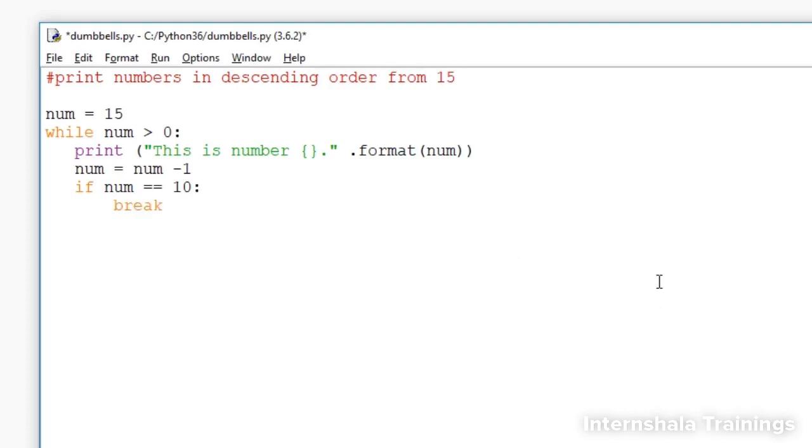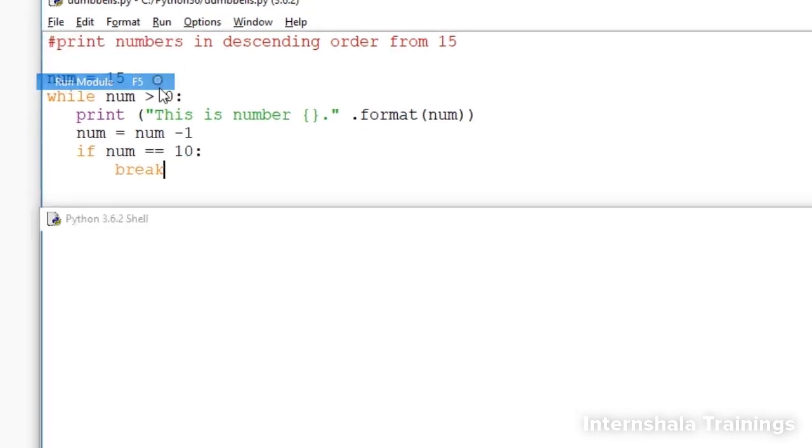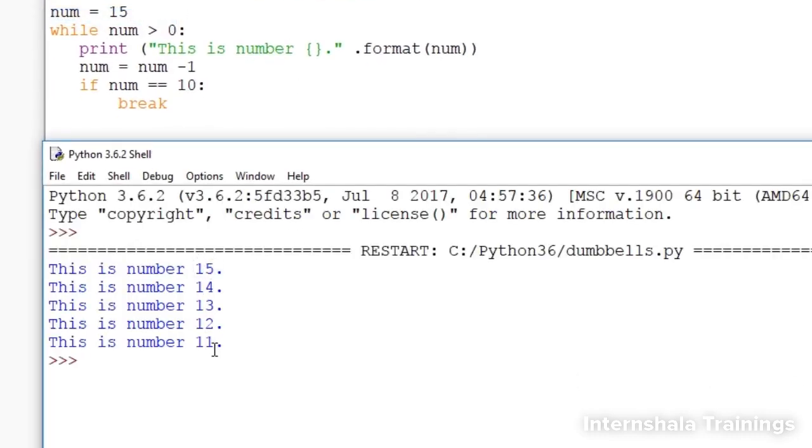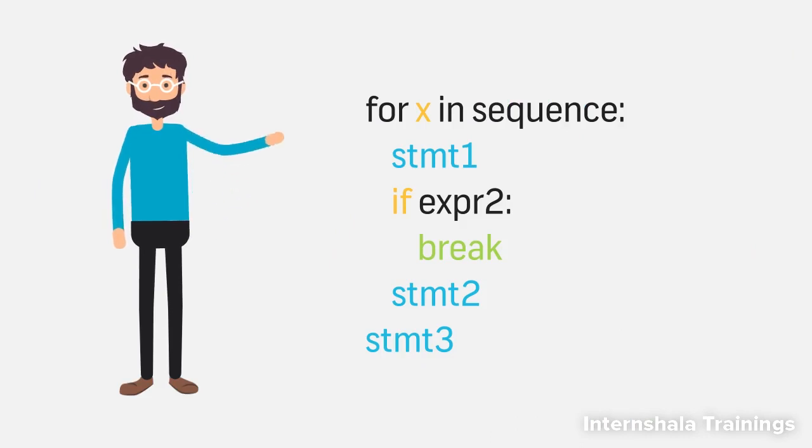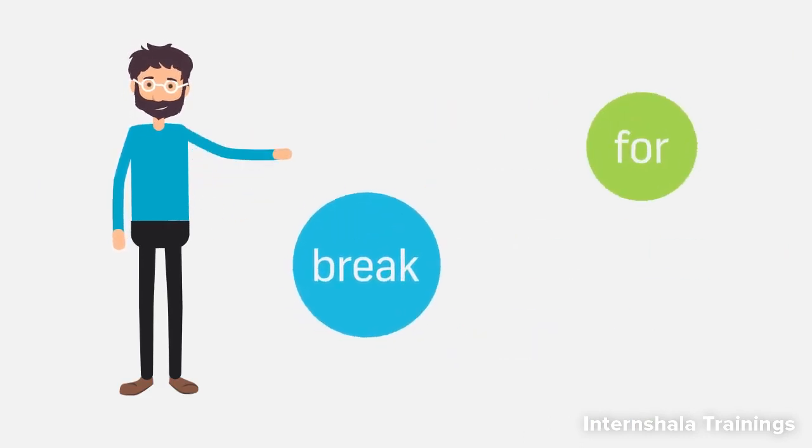For this, we add an expression that checks for the value of the variable after every loop followed by a break. As soon as the value reaches 10, the program breaks. That is, it exits the loop. The general usage of the break with the for loop is displayed here. Now, let's understand how to use break with the for loop.